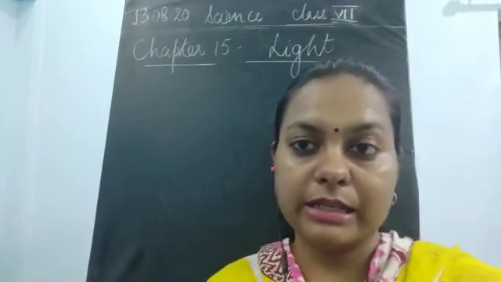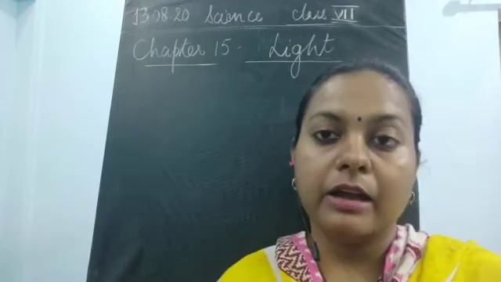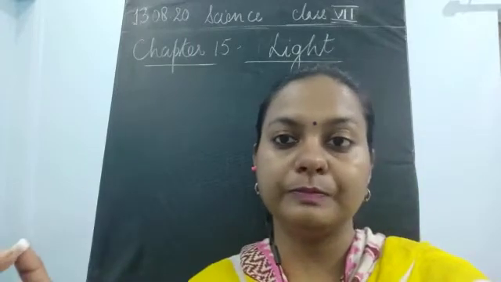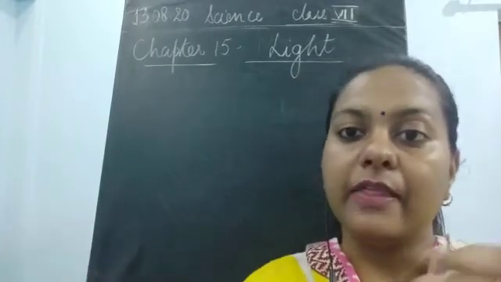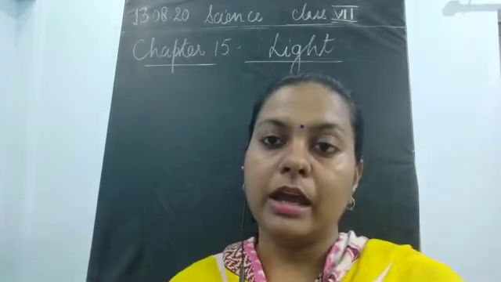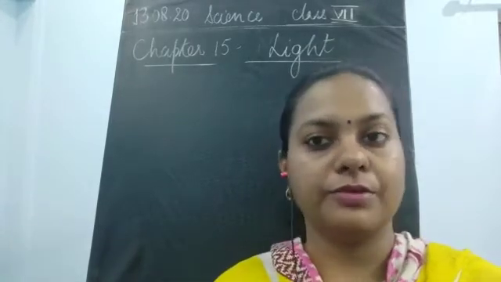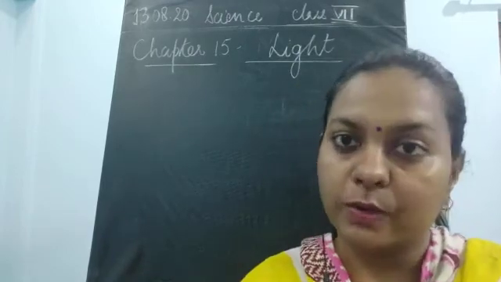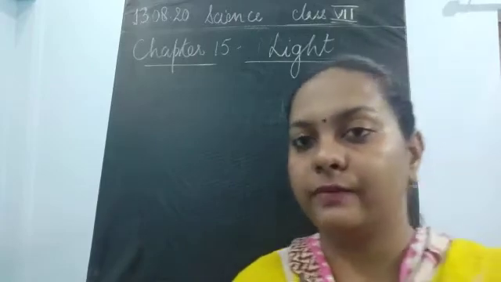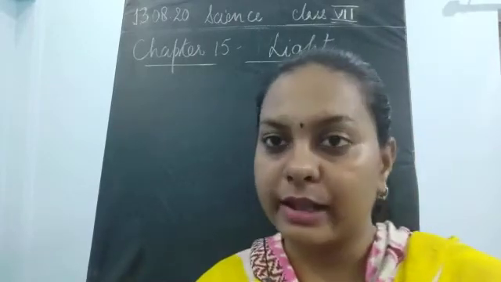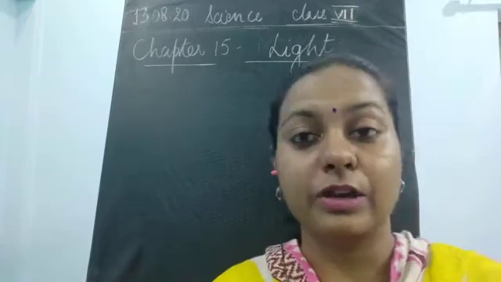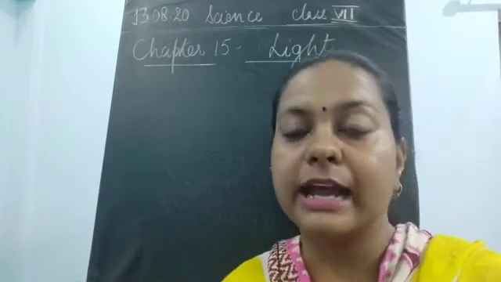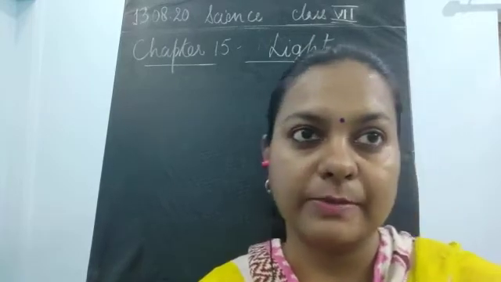Next, the light which falls on this reflecting surface gives rise to an image, and that image is formed in a proper way because it follows certain rules and laws. We are not going into the detail of these rules and laws because the rules of reflection are not in your course and not given in your NCERT book. Still, you should understand why this happens, because there are two types of surfaces.